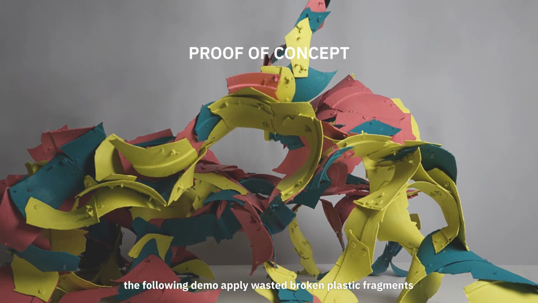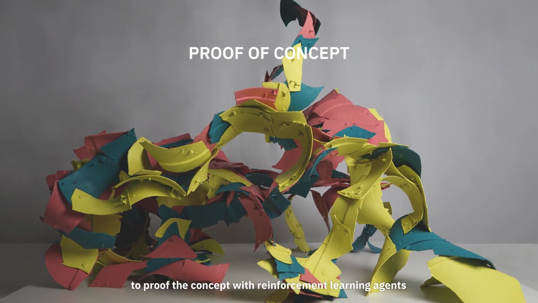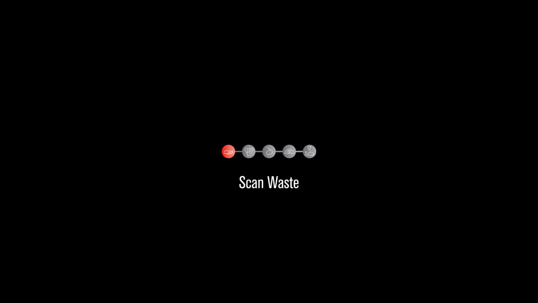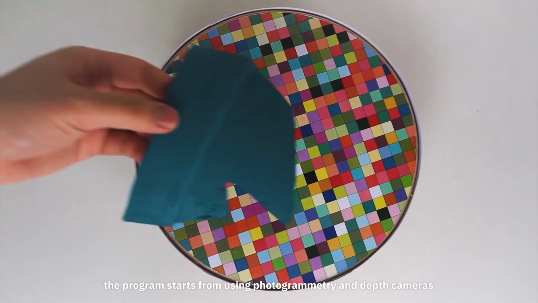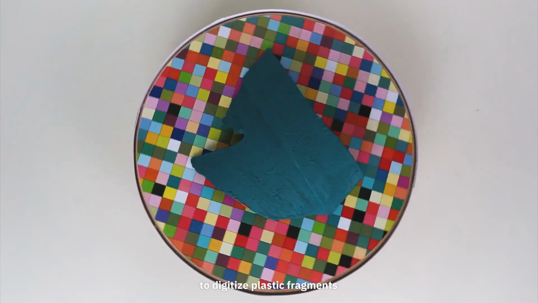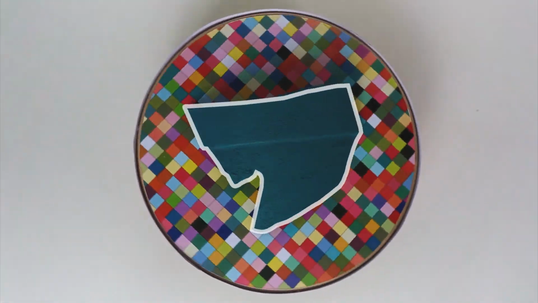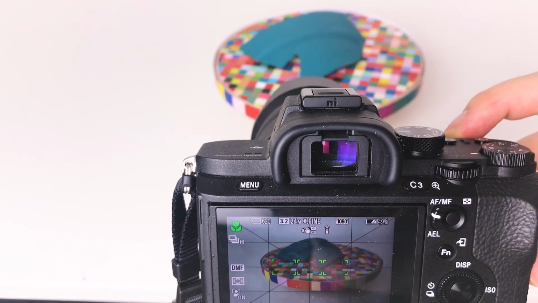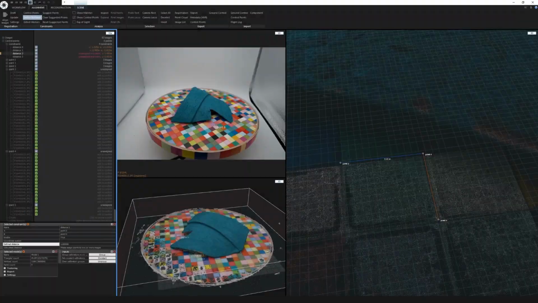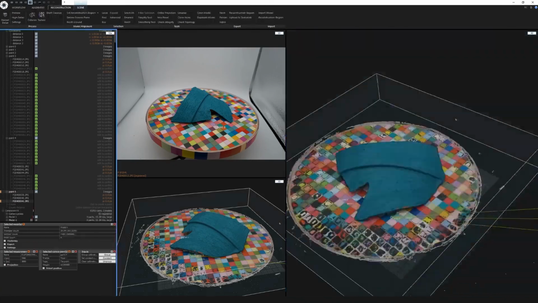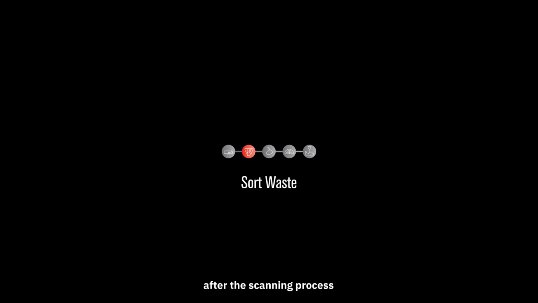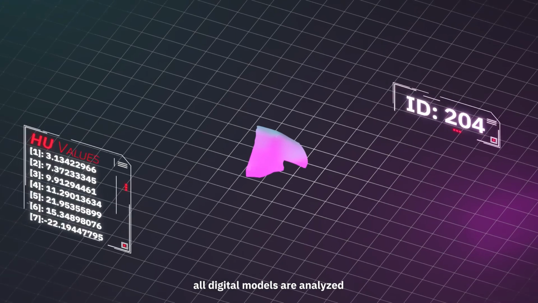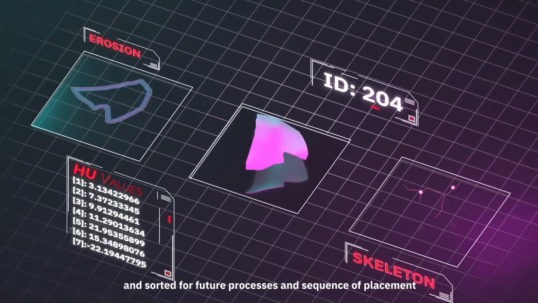The following demo applies with reciprocal plastic fragments to prove the concept with reinforcement learning agents. The program starts from using photogrammetry and depth camera to digitize plastic fragments. After the scanning process, all digital models are analyzed and sorted for future process and sequence of placement.